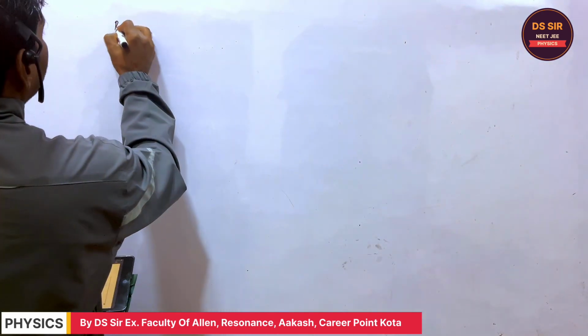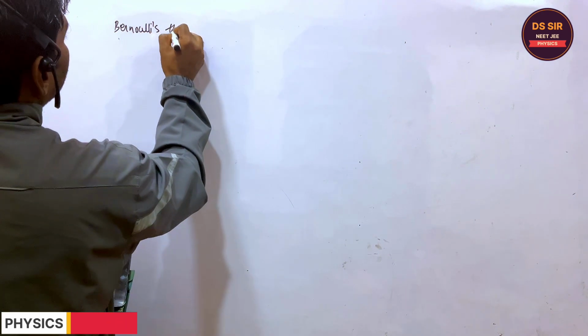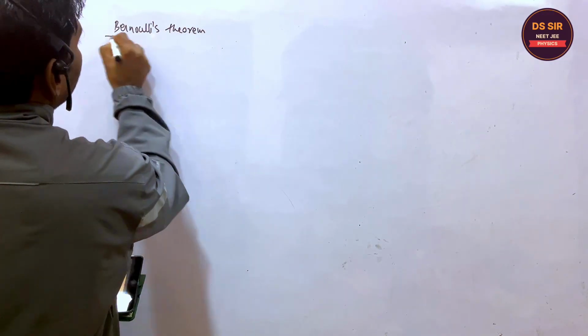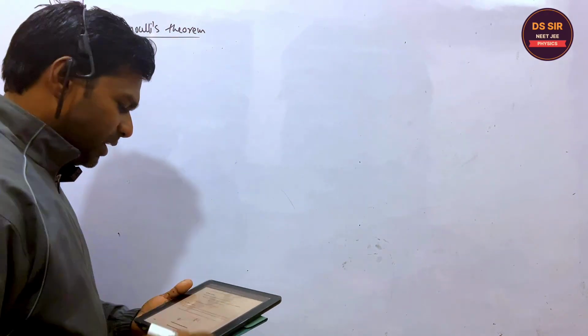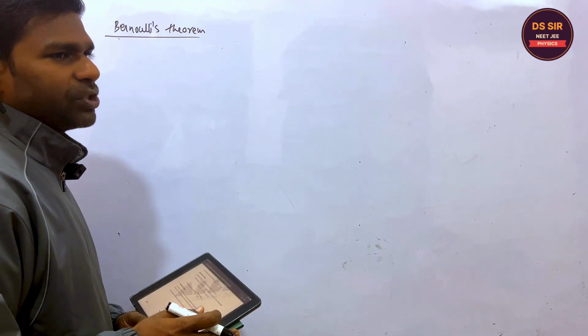So in the Bernoulli equation expression, Bernoulli's theorem, according to Bernoulli's theorem, the sum of all these three energies remains constant when the fluid flows in a steady flow.